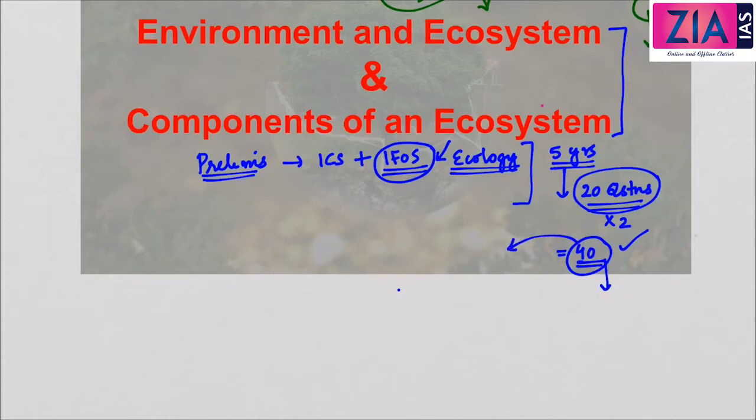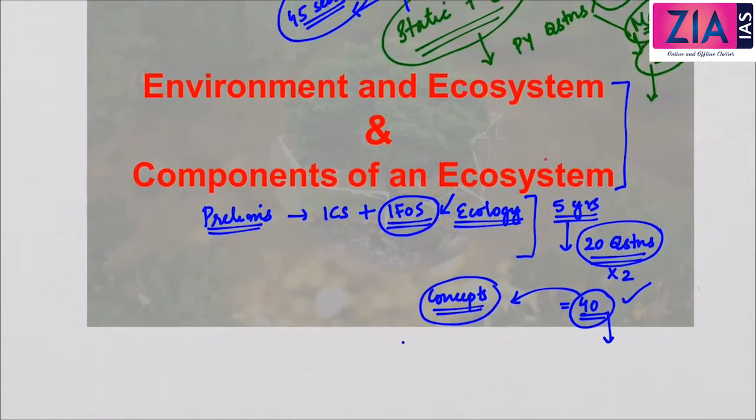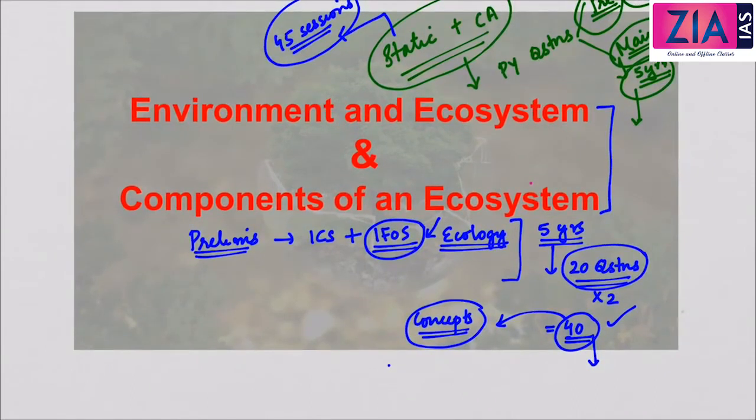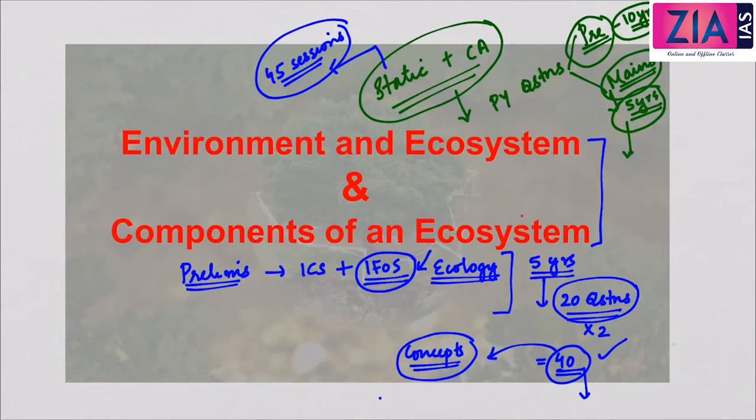And this is not a very technical subject like geography or anything else. Also if you compare this with subjects like history, there are very few facts. It is all concepts that you need to understand and connect with the current affairs. So it's a very easy subject. If you can dedicate some very good quality time for studying this subject, it will fetch you high yield. Yield means the input-output ratio. If you can give a good number of quality hours to learning ecology and environment, the output or the yield will be very high as compared to other subjects.